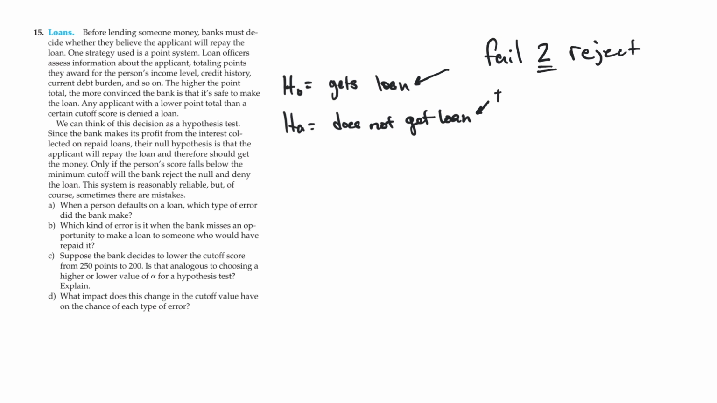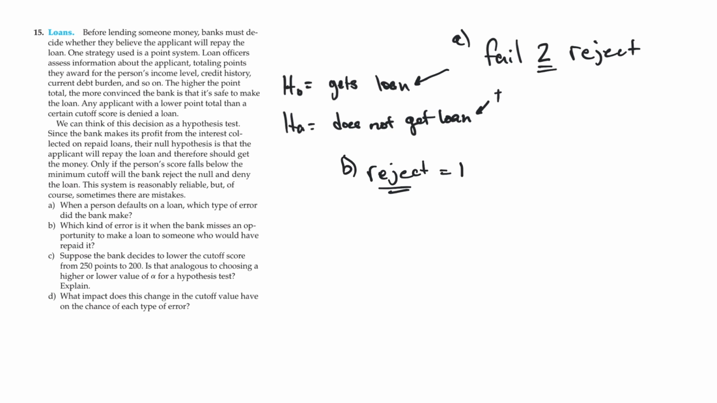Okay. In part B, which kind of error is it when the bank misses an opportunity? In other words, they decide, no, you're not good enough for a loan. You have too many issues, too many red flags, so we're not going to give it to you. But the person really could. Obviously, they rejected the null. When you reject, that is a type 1 error. Right, so A would be this, B would be this.